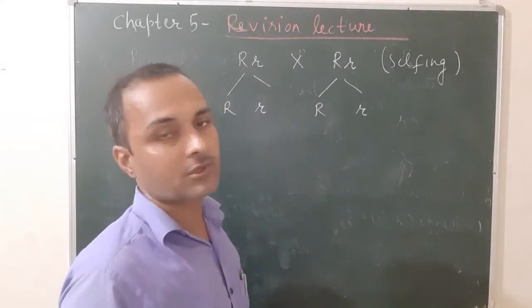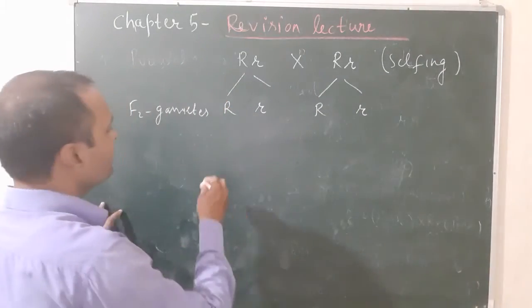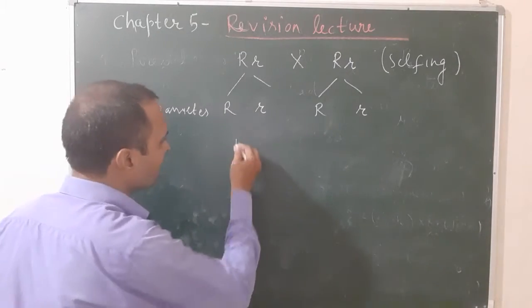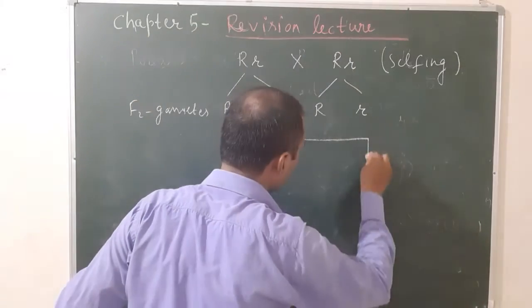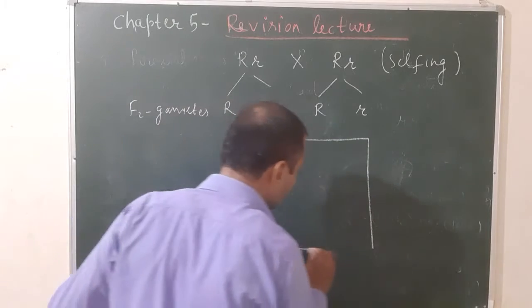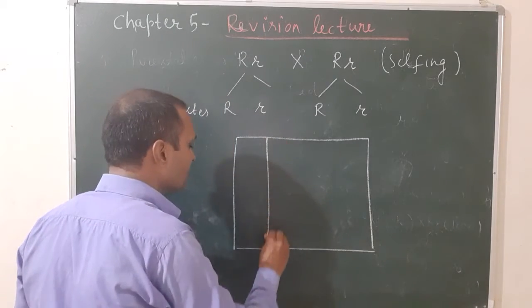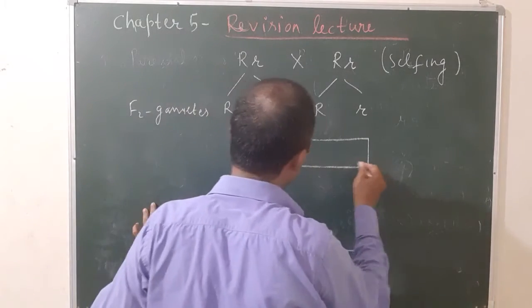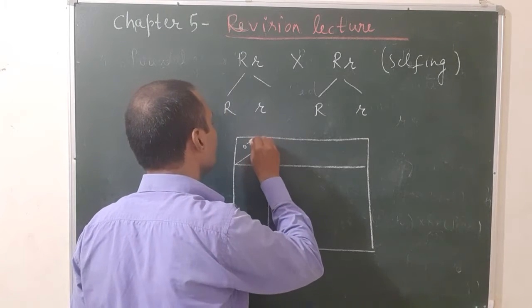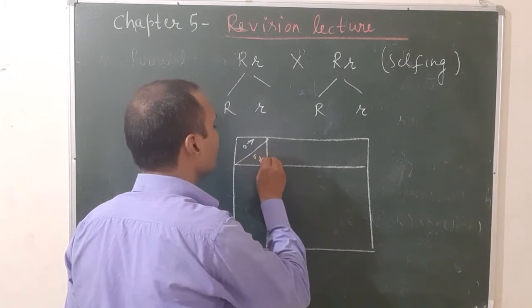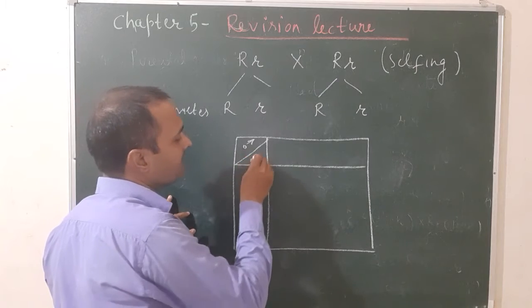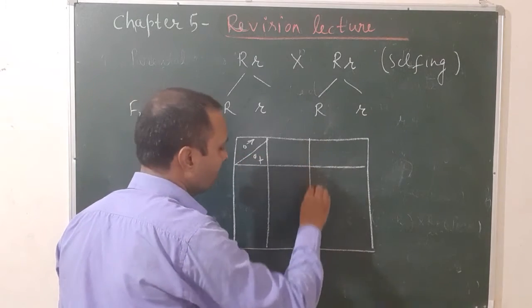2 into 2, total will be 4. So for the unit square, you will make a square shape structure. It is already explained in the previous classes. You will put the gametes produced by both the parents, male and female: circle and arrow, the male symbol, and circle and plus, the female symbol.